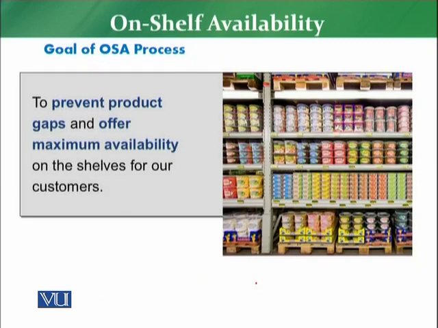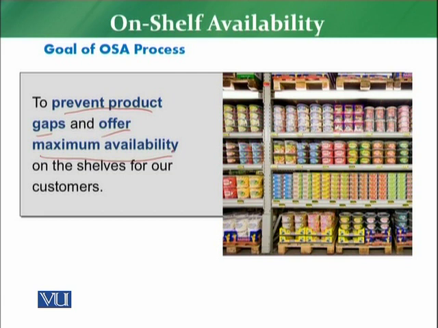So what are the goals of the on-shelf availability process? We need to understand that it is key for the customer that whatever he has planned in the list has to be available on the shelf. So what is the key goal of this OSA, the on-shelf availability process? To prevent product gaps and offer maximum availability.